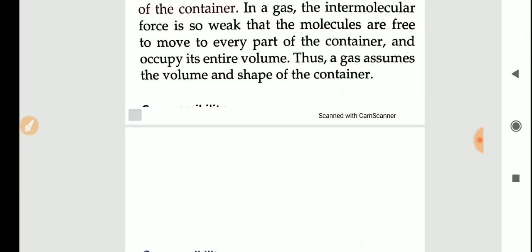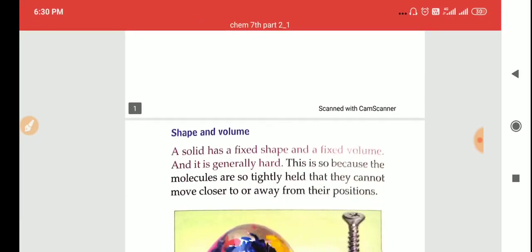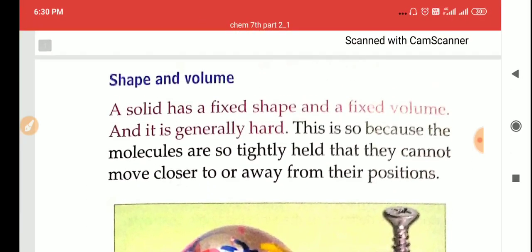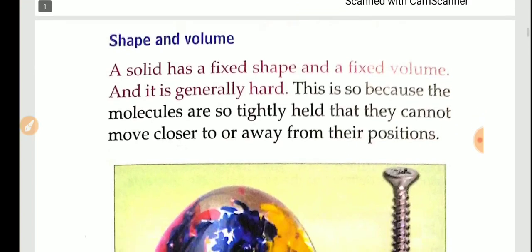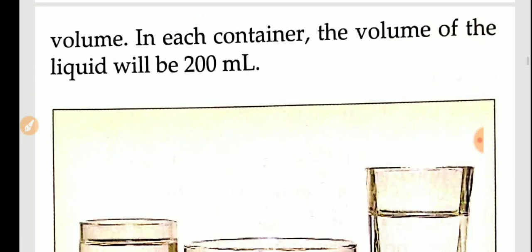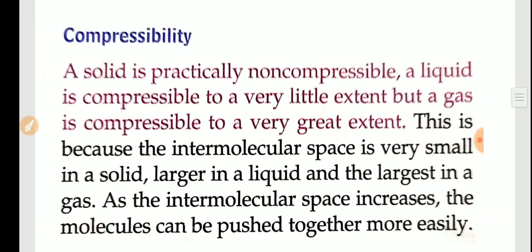So what is the first property of the three states of matter? The first property is shape and volume. Solids have a fixed shape, size and volume. Liquids have no fixed shape and size, but they have a fixed volume. But gaseous substances do not have any fixed shape, size or volume. All are not fixed in gaseous. In liquid, volume is fixed, shape and size are not fixed, but in solid state, shape, size and volume are all fixed.